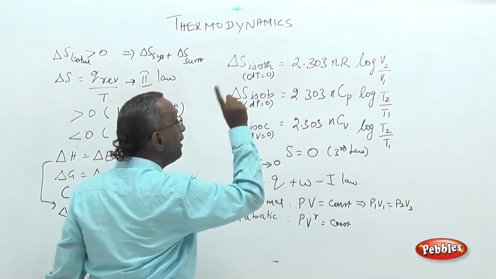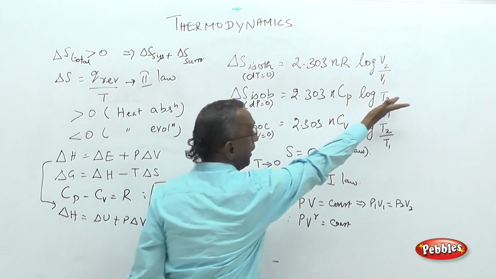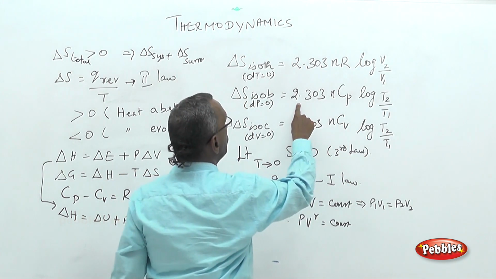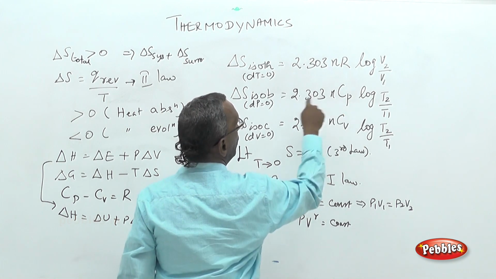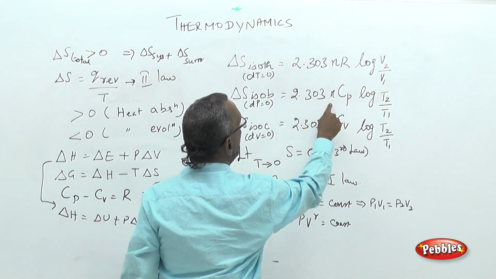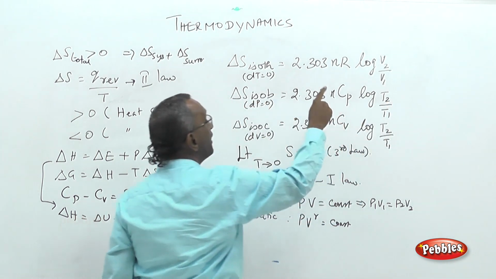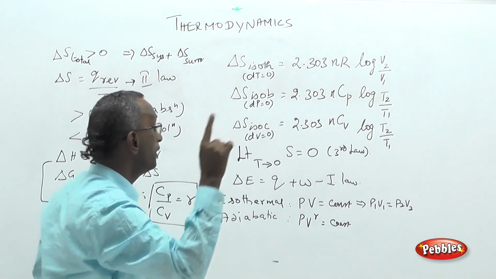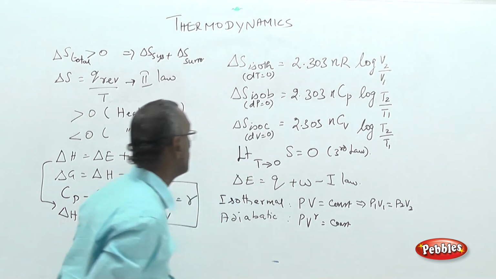Isobaric process means only pressure is constant. If pressure is constant, temperature may vary. That is why it is given in terms of temperature. So constant pressure means we are going to use the term Cp: 2.303 N Cp log T2 by T1. Here N is the number of moles of the gas. Cp is the specific heat capacity of the gas at constant pressure.